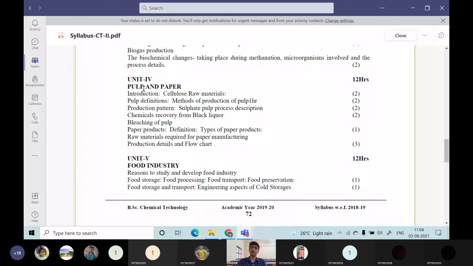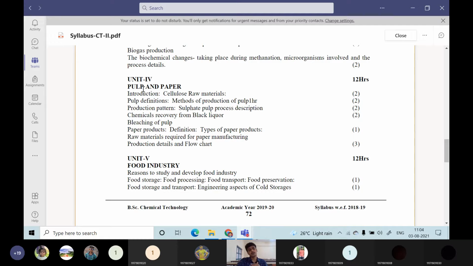So together we will call it the pulp and paper industry. Usually in the large integrated pulp and paper industry, these two will be clubbed up. But the majority of pulp and paper industry will be two different industries. One industry will manufacture pulp, and that will be transported to some other industry that will be manufacturing paper, so that it is just converted into a mat structure.